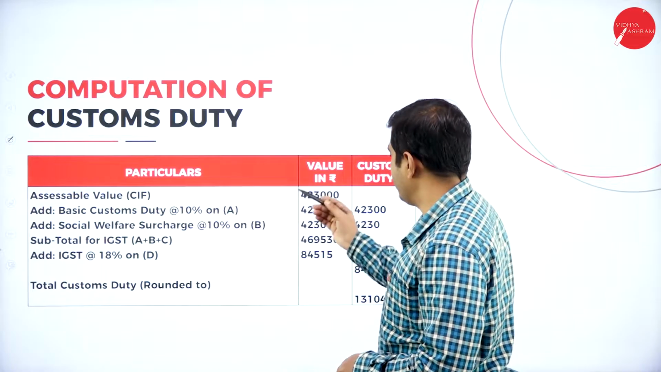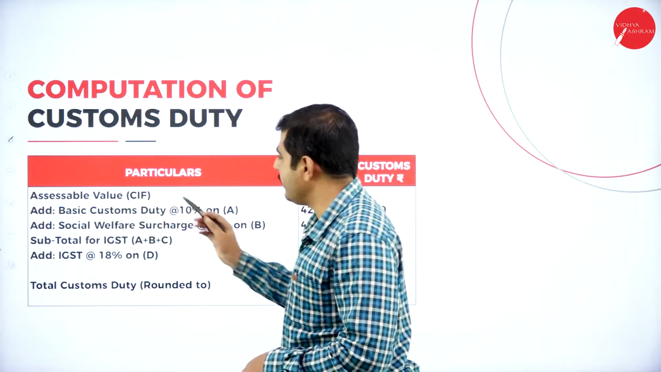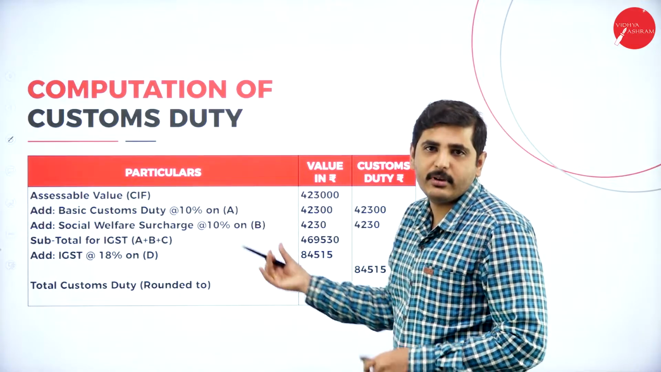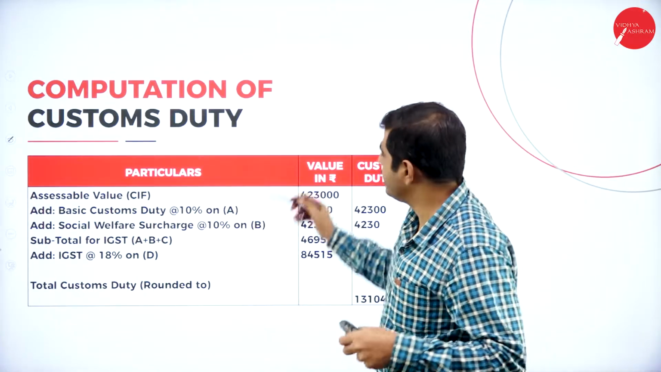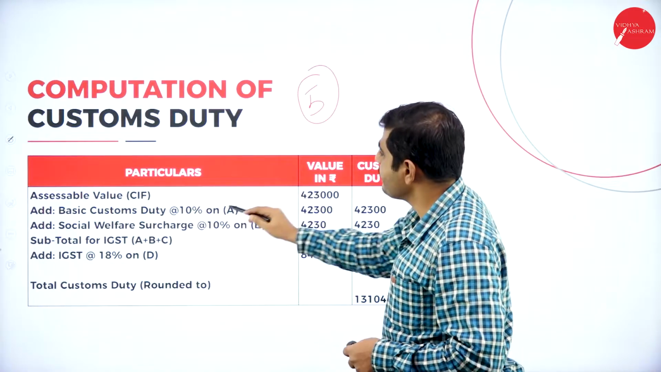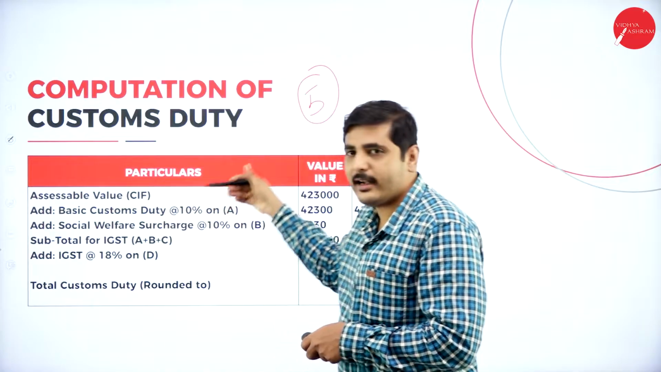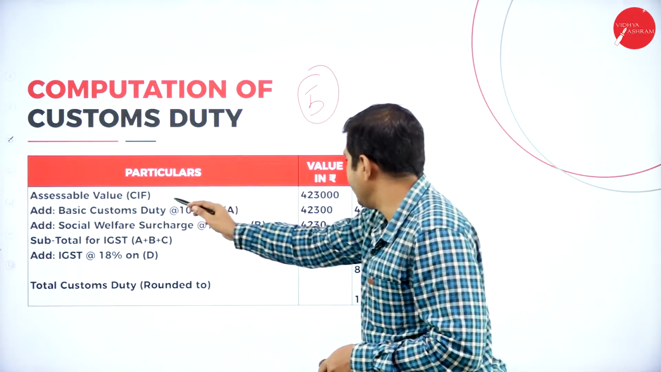Now let's go to the problem. What is the assessable value, CIF value here? Already they have given the CIF value, that means this is the problem for a 5 marks question. Already CIF value they have given, no need to calculate CIF value. So we can go to the calculation of custom duty. Take CIF value.